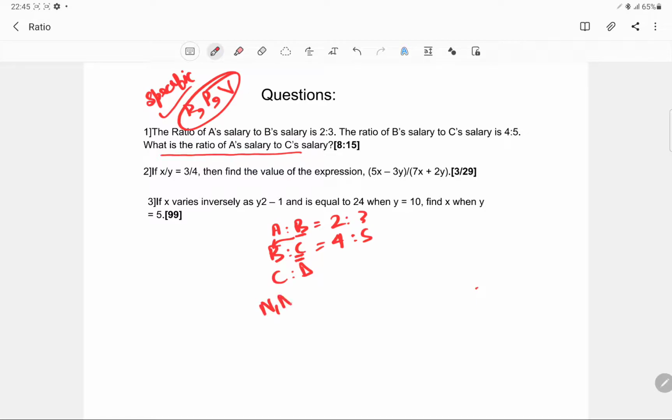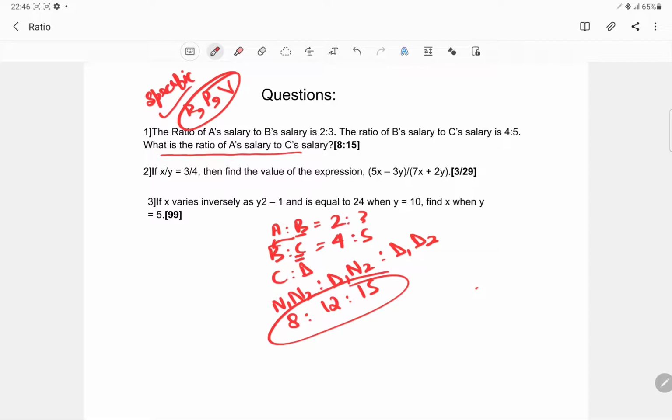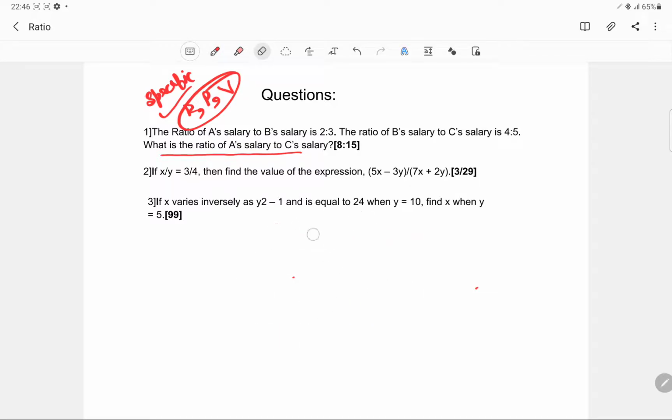Then you can use the formula n1 n2 n3, so it is for 3 variables, d1 n2 n3. We will have just 2 values. So this is like n1 n2 is to d1 n2 is to d1 d2, and this will be like 8:3:4 is 12:15, and you could have directly gotten the answer from here. Okay, let's see the next question.